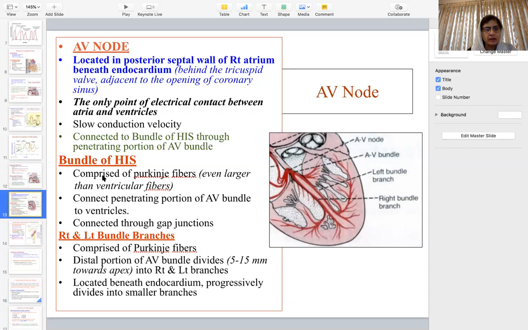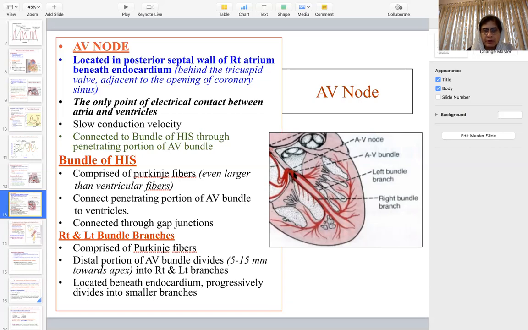Now from the AV node, the impulse enters the AV bundle. The AV bundle has a penetrating part and comprises Purkinje fibers even larger than ventricular fibers. These are very fast conducting fibers, with very fast conduction velocity because they have numerous gap junctions. So we have the AV node, then the AV bundle, which has a penetrating part actually penetrating the fibrous ring, which is an insulation between the two atria and the two ventricles.